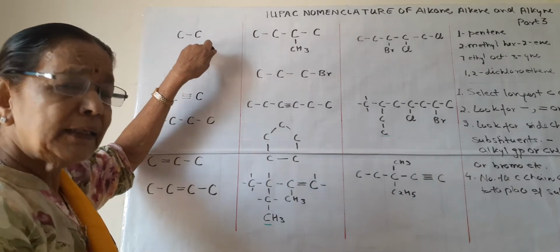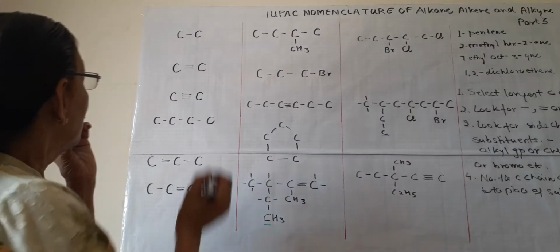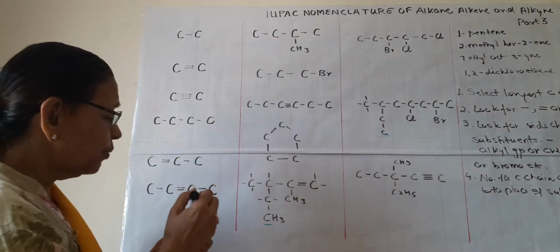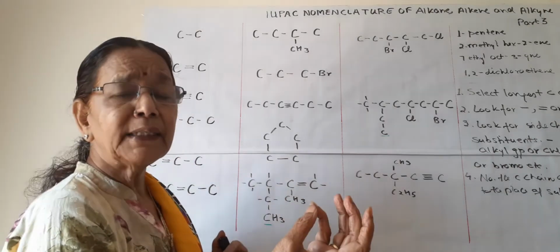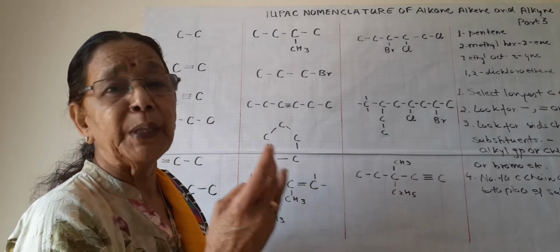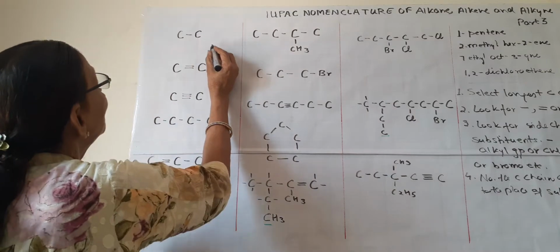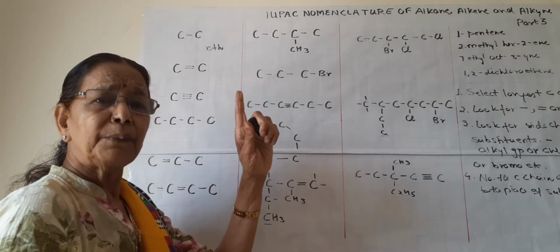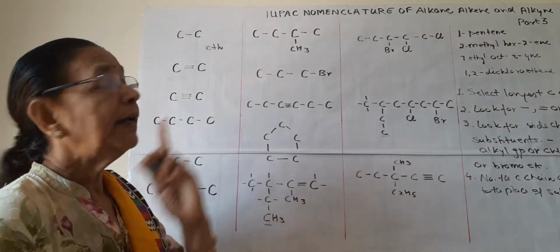Only two carbons are there. So this is a straight carbon chain. Now when the number of carbons is 2, then according to the word root, we know 1 carbon meth, 2 eth, 3 prop, 4 but, 5 pent. So only 2 carbons are there, so it will be eth. All of you know this? 1 carbon meth, 2 eth, 3 prop, 4 but, 5 pent, and so on.